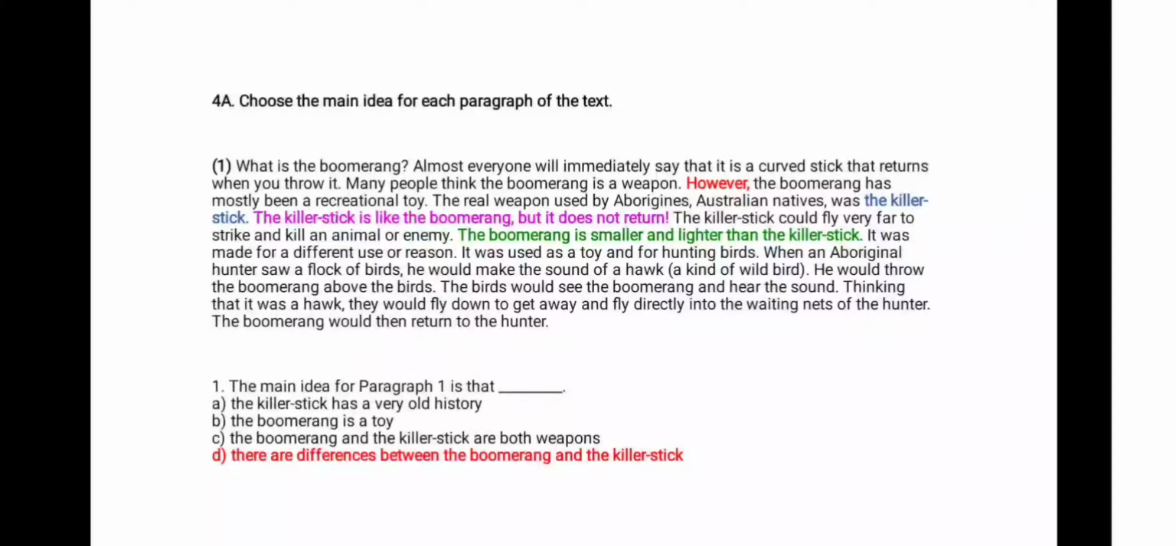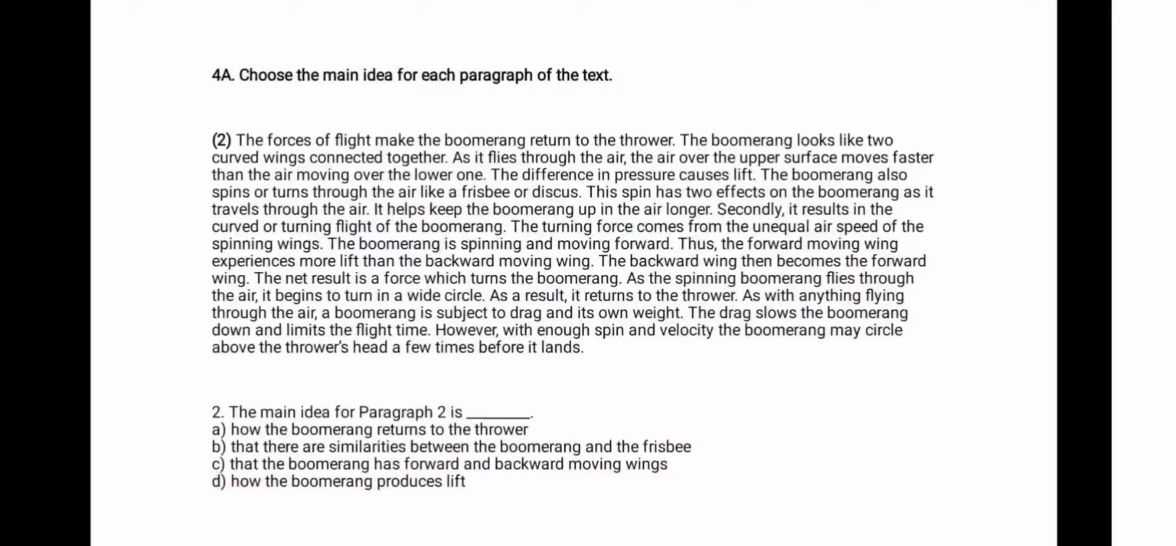So these tips just tell me that option D is the right answer, because it focuses on the differences between the boomerang and the killer stick. Question number 2. Here again, you're going to find the main idea. Take a look at the options and then take a look at the first sentence of the paragraph. Well, that's another tip. If you're looking for the main idea, what you can do is to take a look at the first and last sentence of the paragraph. It can work. Okay, the answer and the tips.